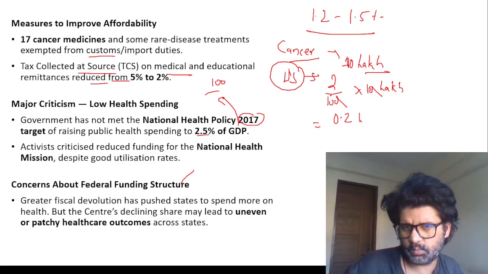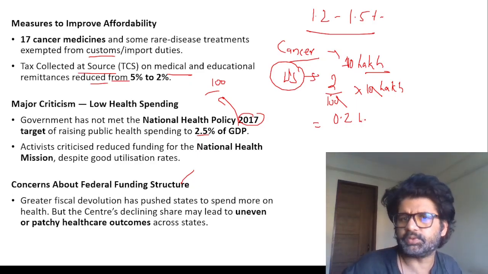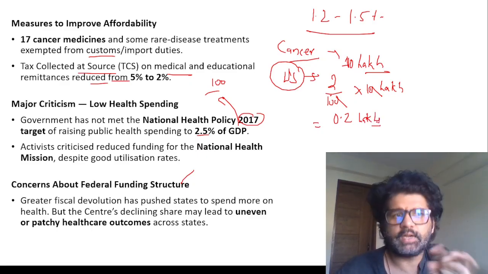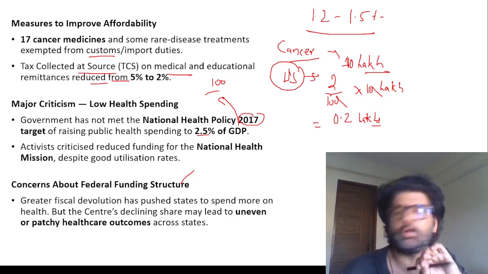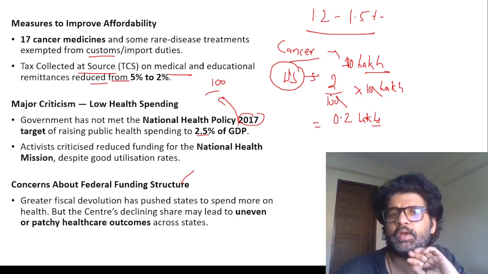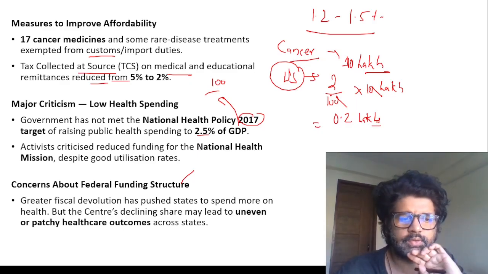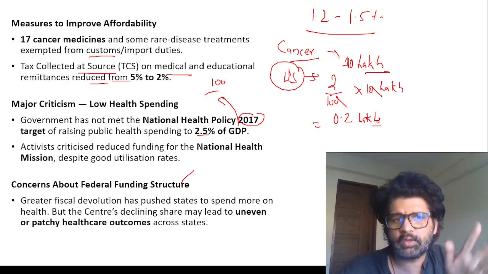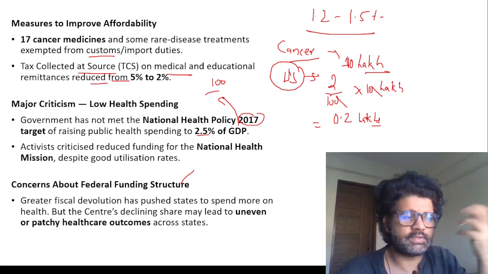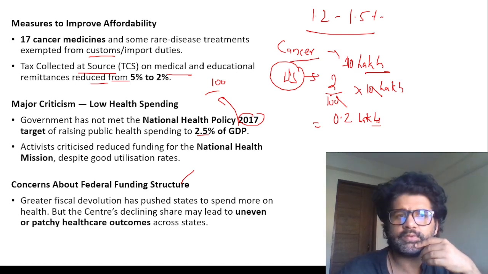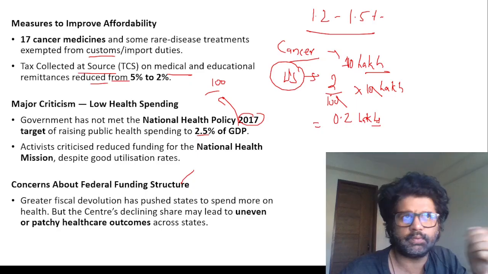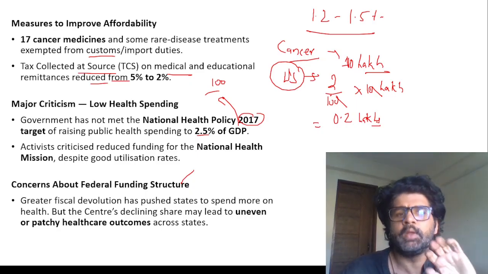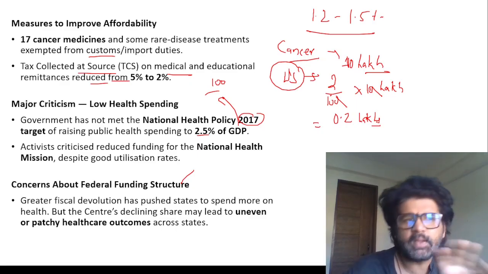0.2, right? What did I do here? 2%, yes, 0.2 lakhs. So that means 20,000 I have to pay to the Centre. That is tax collected at source. 10 lakh 20,000 I have to take out from my bank if my cancer treatment costs 10 lakh. It's not like this 20,000 is gone. Later I will pay the whole tax and everything. Let's say overall my tax is 5 lakh. So that 20,000 will be reduced, deducted from whatever I am paying here. So that is tax collected at source. Hope I'm making some sense here.